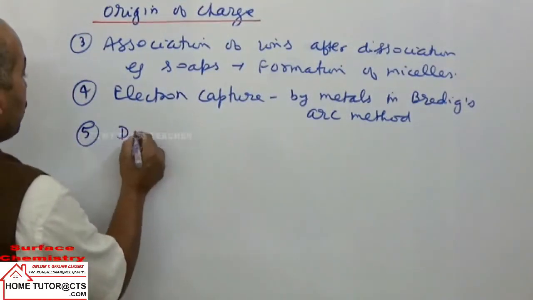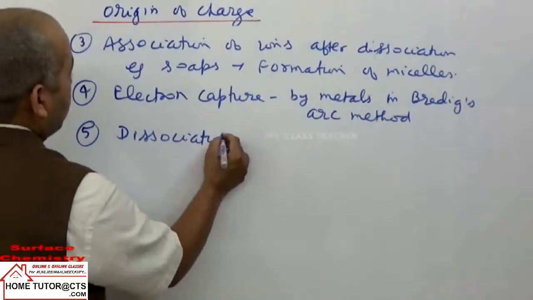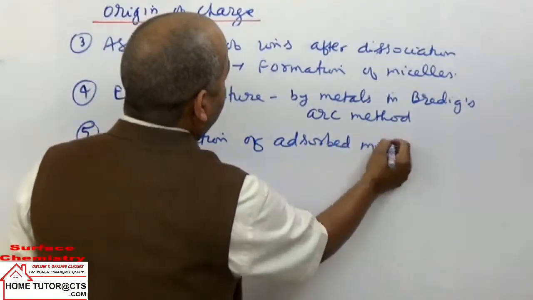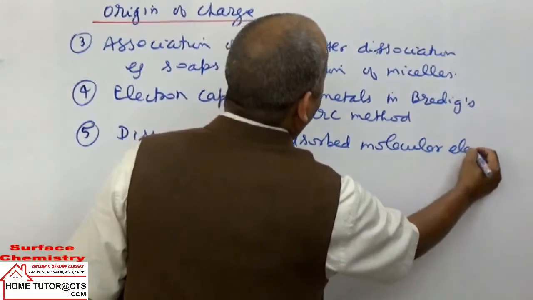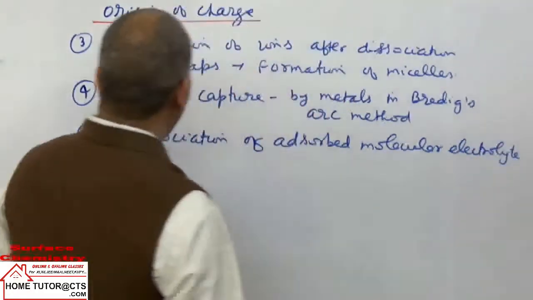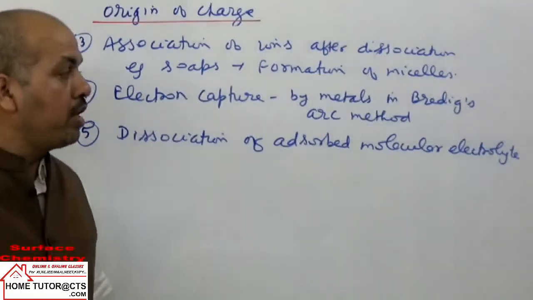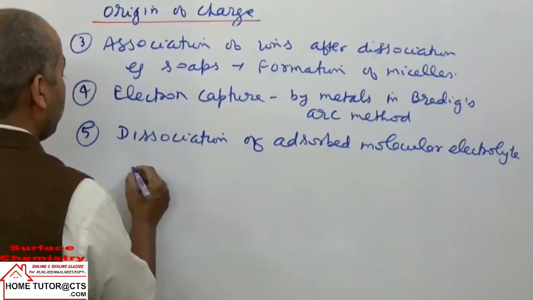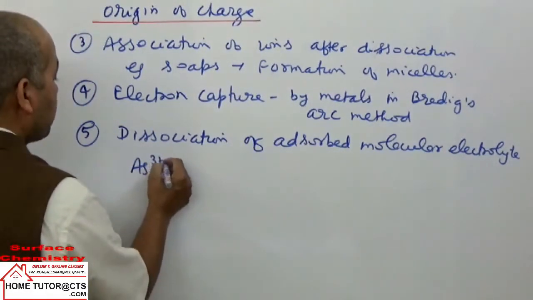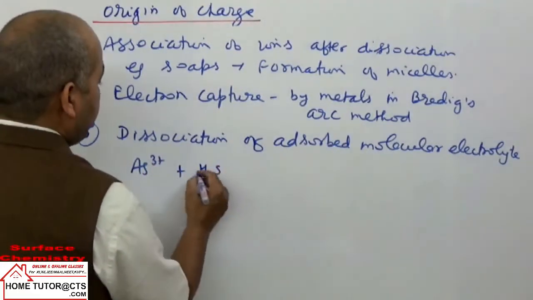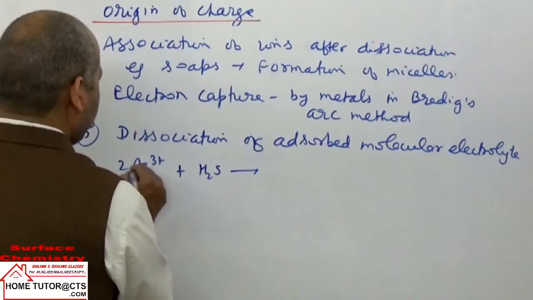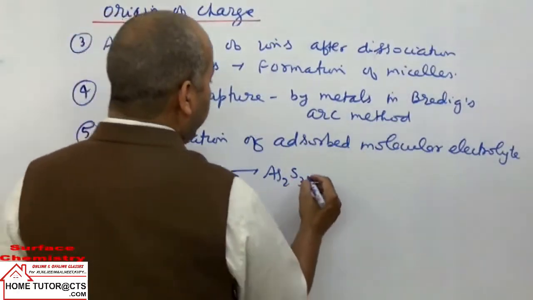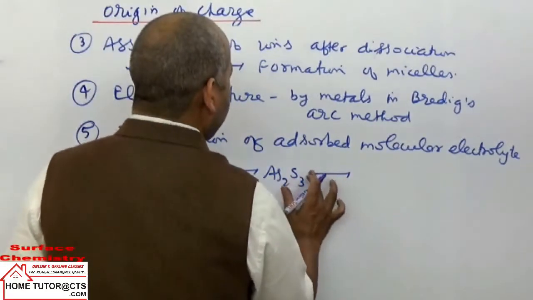Next can be taken dissociation of adsorbed molecular electrolyte. It is taken in sulfides. When it is a sulfide sol preparation, suppose a solution of AsCl3 or As plus 3 ions, on passing excess H2S gas, it can form the precipitate of As2S3, and since H2S is in excess, they will adsorb some extra H2S.